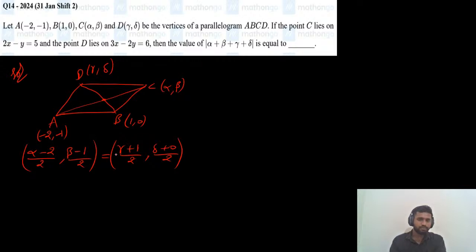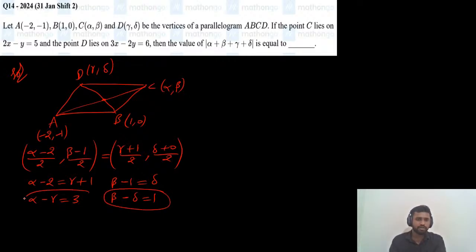By comparing these 2 points, by comparing x coordinates on both sides, alpha minus 2 equals gamma plus 1. So alpha minus gamma equals 3. This is one equation. And by comparing y coordinates on both sides, beta minus 1 equals delta. So beta minus delta equals 1. So this is the first equation and this is the second equation we got from one condition.